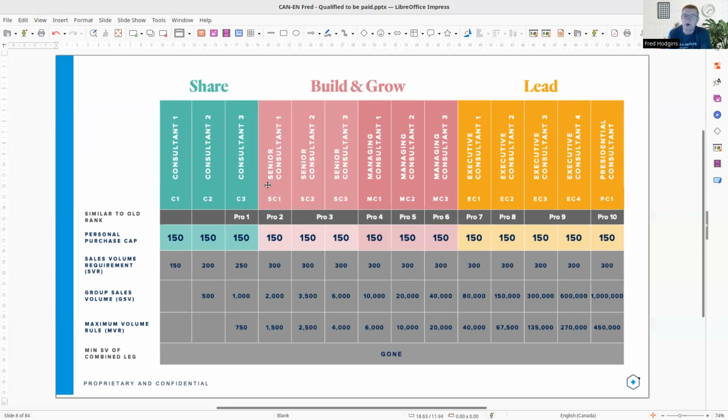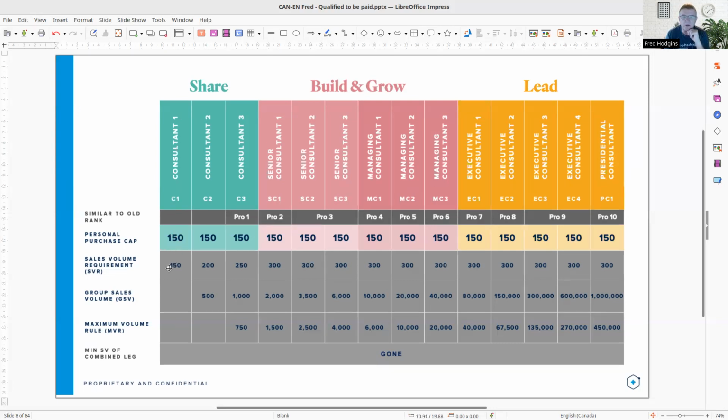This is as we get started, senior consultant, and up to managing consultant 3, and up into the leadership ranks here. You can see this personal purchase cap is 150 right across the board, and that's in all markets. In Canada, we have no enrollment fee to join as a consultant. There's no fee anymore.